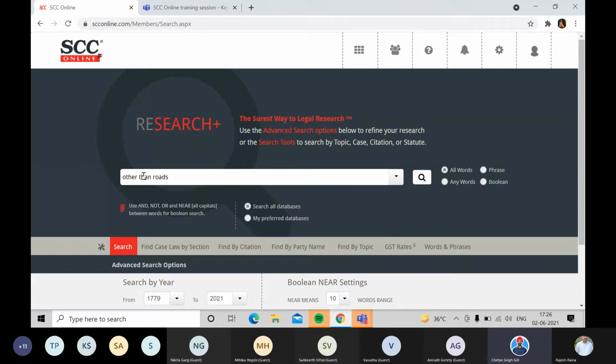I can put double quotes. I'm sure everyone knows how double quotes work. But right now, just remove this. We'll take the phrase search. So you put double quotes, and alternately, you can click on phrase search as well. So this time, let's take phrase search and start.